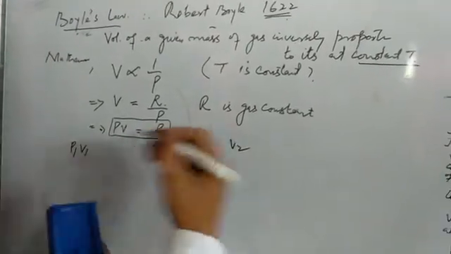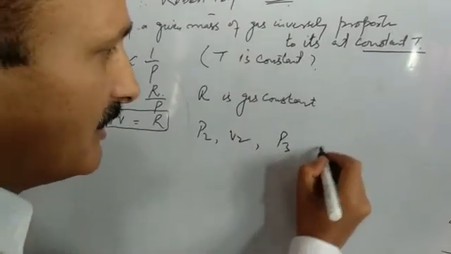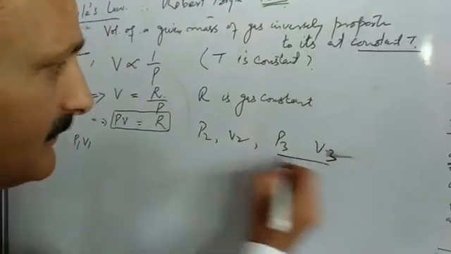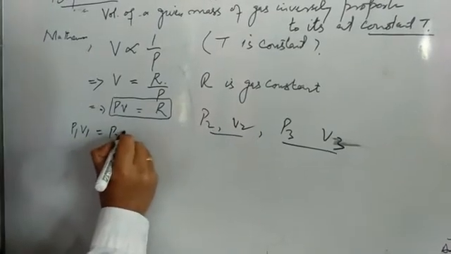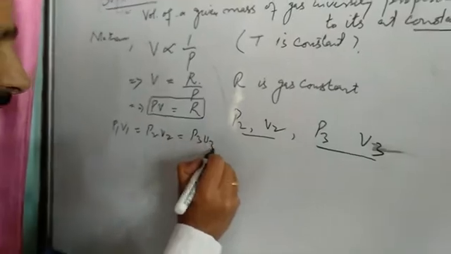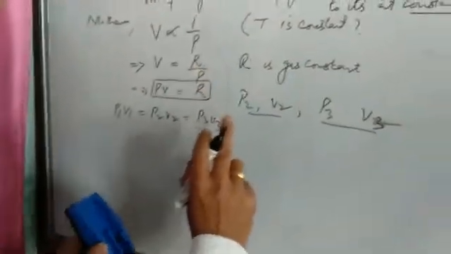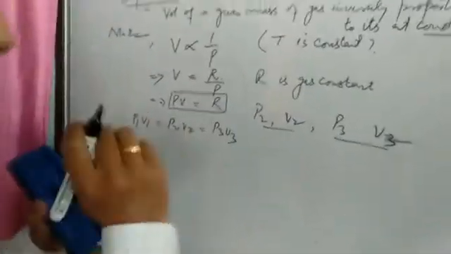Similarly, if we again increase the pressure to P3 and then volume will become V3, then we will get P1 V1 is equal to P2 V2 equal to P3 V3. But in this case, again, we have to keep one thing in mind, that temperature must be kept constant.